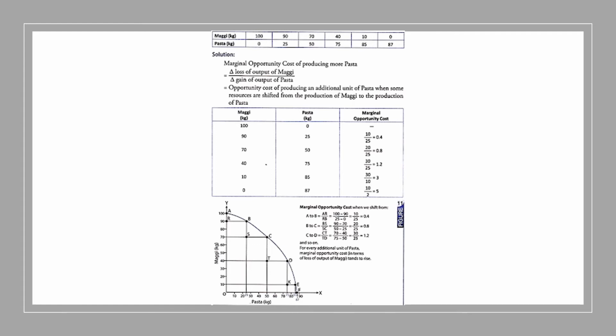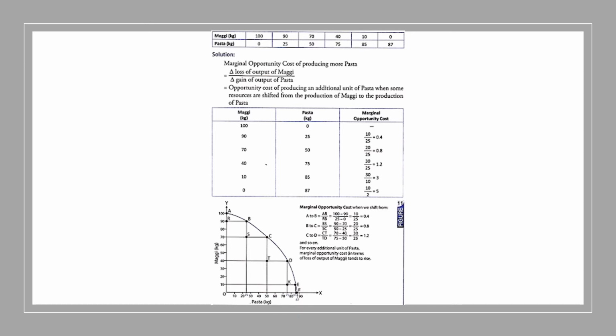And to get the shape of the PPC, we need to plot the amounts of Maggi and pasta on a curve. Since Maggi is the sacrificing good, it should be plotted on the y-axis, because the y-axis always shows the sacrificing amount.